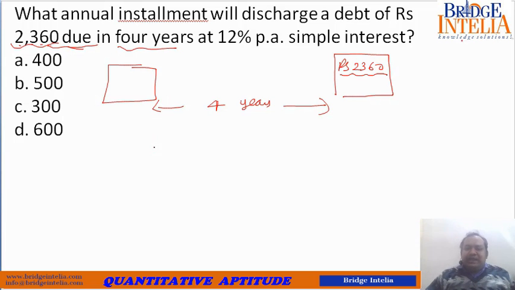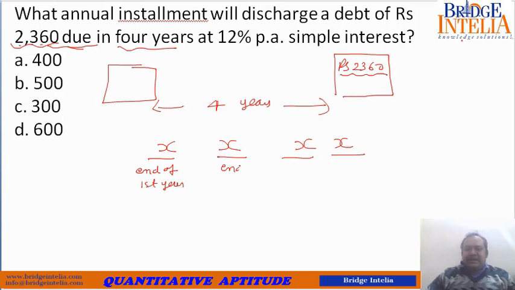You want to pay it through installments, 4 annual installments. You don't want to wait for the entire 4 years. So 4 annual installments is what you want to pay back. X, X, X, X. So this you have paid at the end of the first year. At the end of the first year, this much is what you are paying. This you are paying at the end of the second year. This you are paying at the end of the third year. And this at the end of the fourth year.